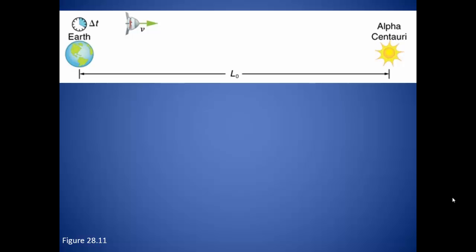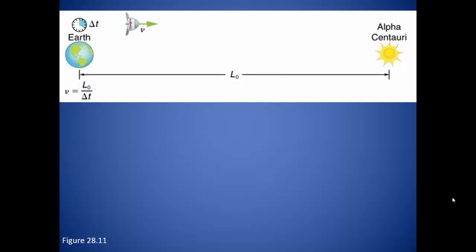We have our spaceship that is leaving Earth for a distant star. We have an observer who stays behind on Earth. Earth in this case is the inertial reference point and is assumed to be stationary. The velocity of the spaceship, as seen from the person on Earth, is simply the distance it is traveling divided by the time measured by the Earth observer.